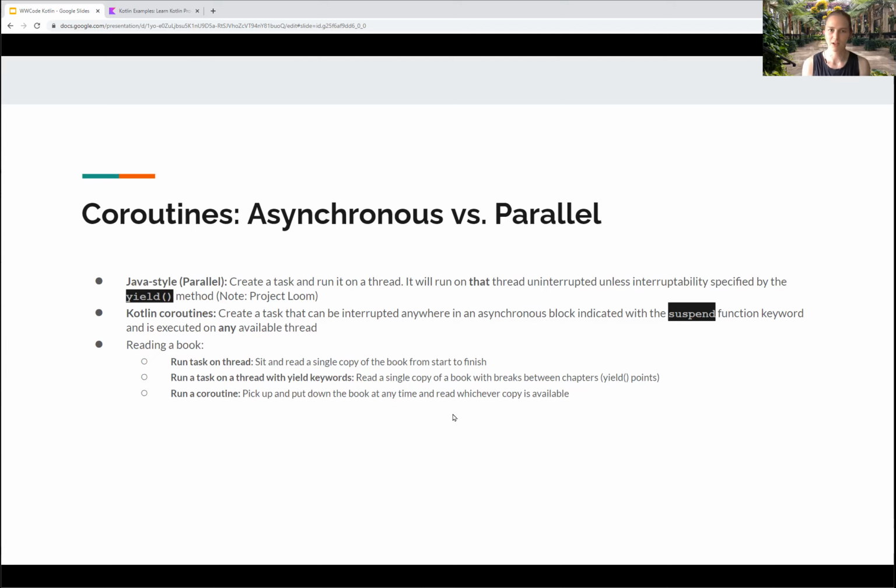Let's talk about Java parallel programming. There's a difference between asynchronous and parallel programming. Java style is parallel programming, where you create a thread. And when you create a thread, you ask the operating system for a chunk of memory, of RAM, and you use that as your execution environment. Java will define a task, give that task to that thread, and that thread will keep running until that task is done. And when it's done, it will release the memory it requested from the operating system.